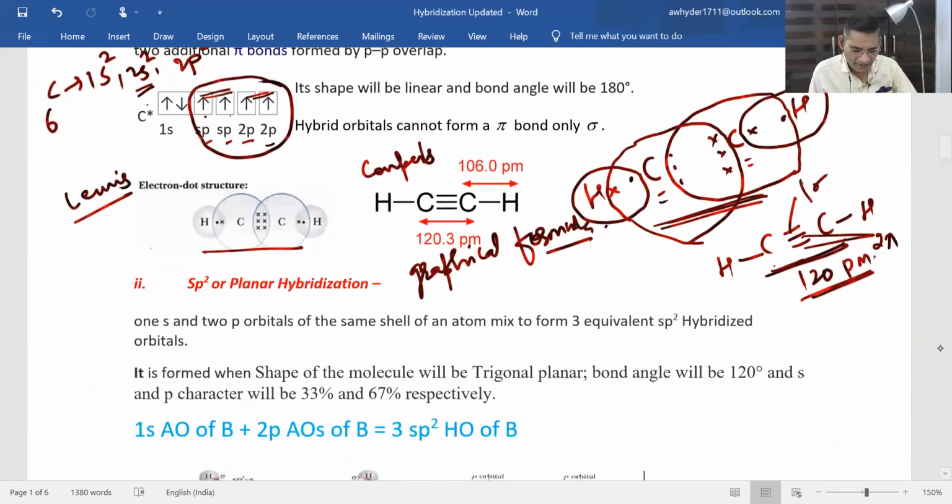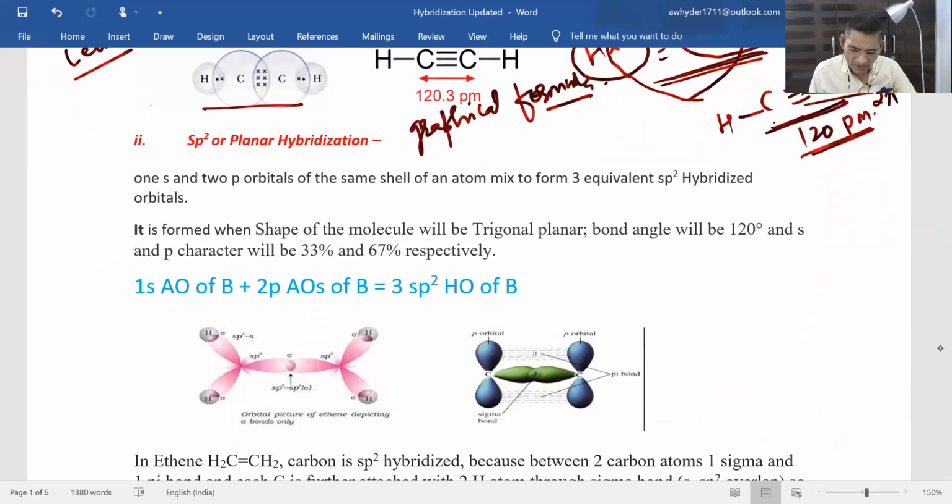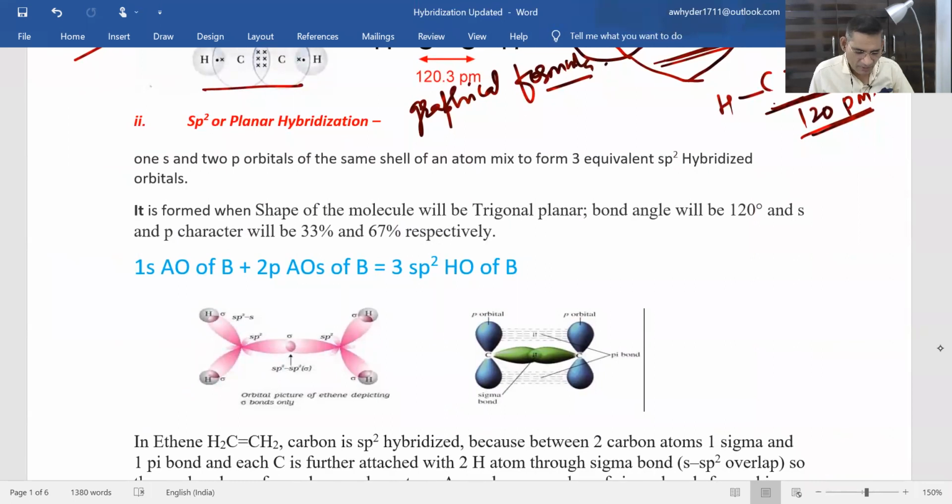Now we'll take sp2 hybridization. Now we'll discuss sp2, or planar, hybridization. As I already told you, if 1s and 2p atomic orbitals are combining together to form hybridized orbitals, then that hybridization will be known as sp2 hybridization, or you can say planar hybridization.